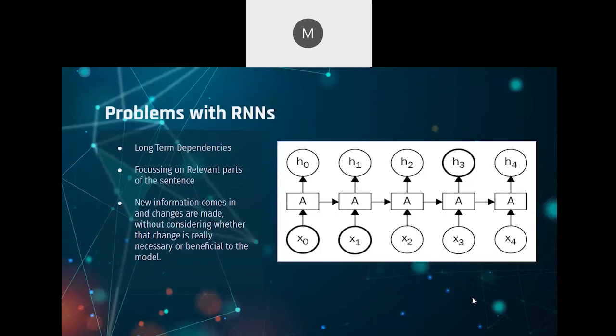So the problem with RNNs is that they cannot handle long-term dependencies, which is basically, for example, if the third output here is dependent on the first input here, it is not able to handle these dependencies well. Also, it cannot focus on relevant parts of the sentence. And the third problem is if new information comes in and changes are made without considering whether the change is really beneficial or not. The change is just made blatantly.